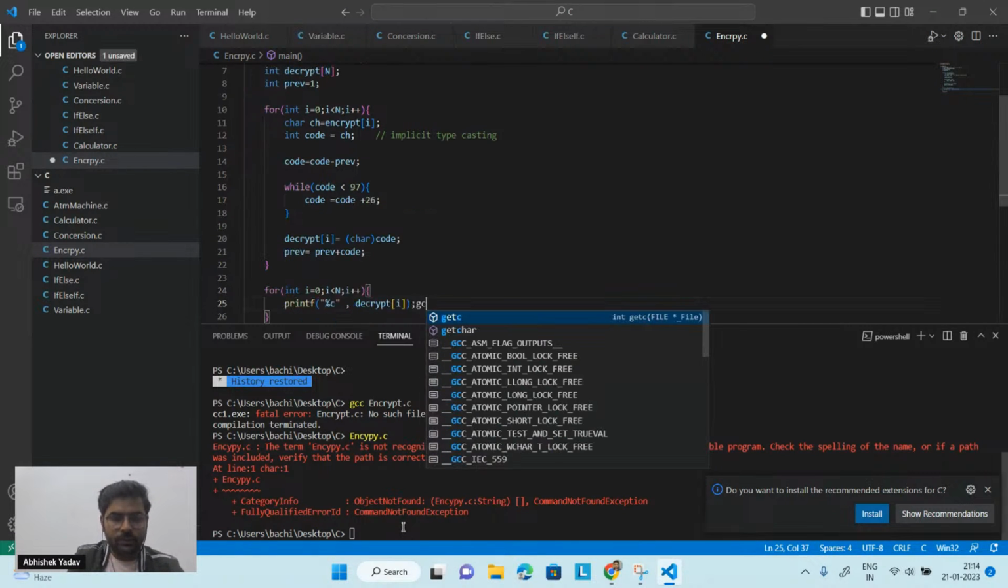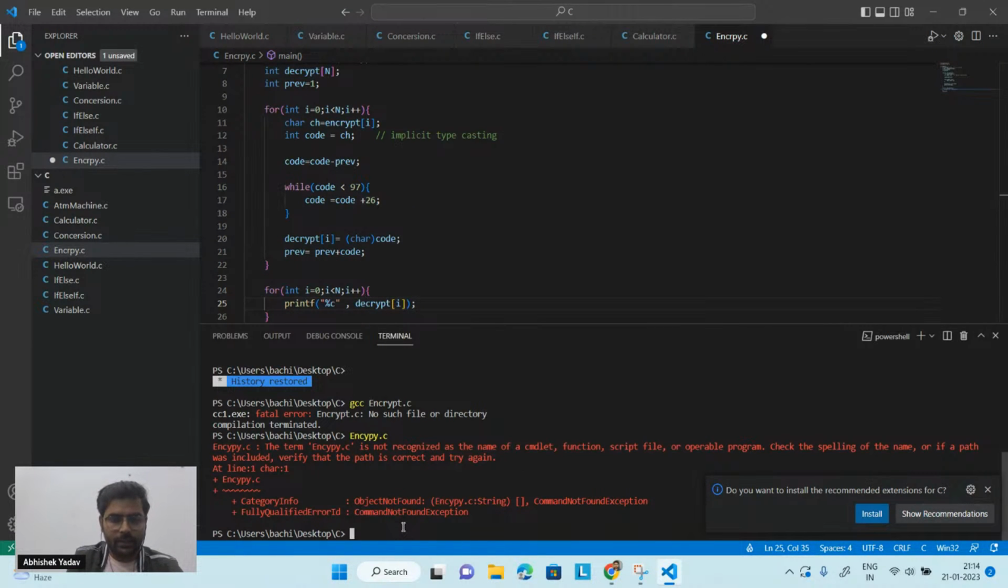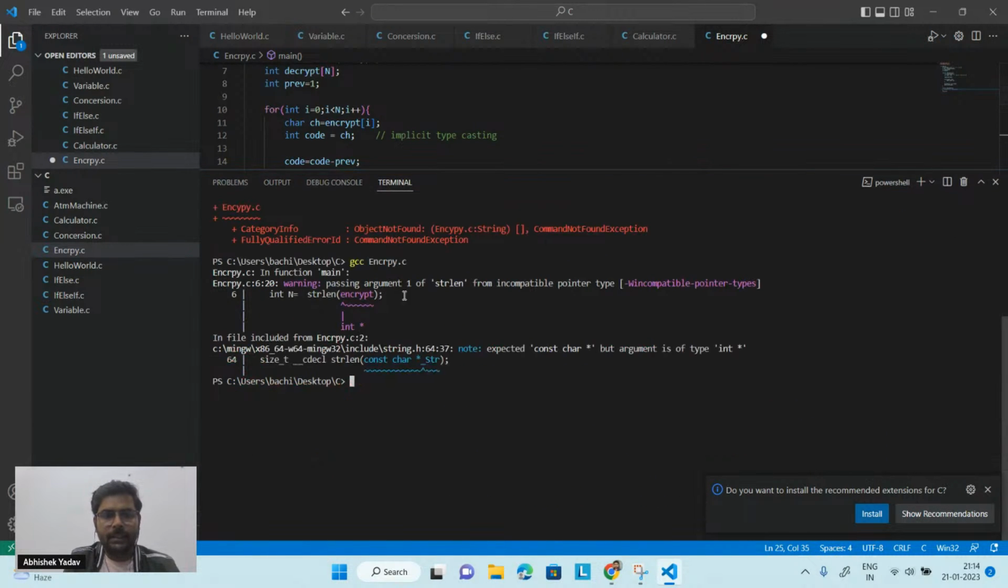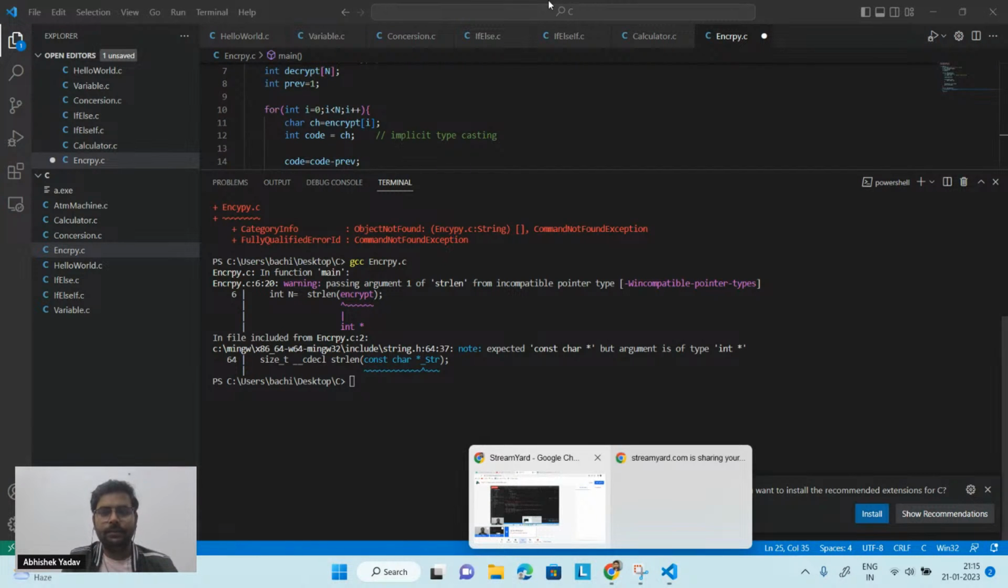I have to use gcc, and after that the name of the file, that is encrypt.c here, right? Now I am getting the mistake. Okay, so basically it is saying passing argument 1 of strlen from incompatible pointer type, should pass like this. Okay, let's see.